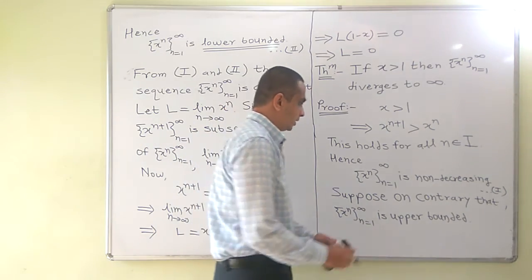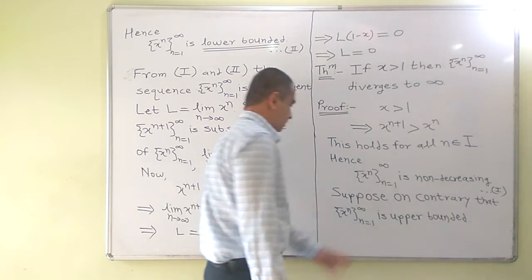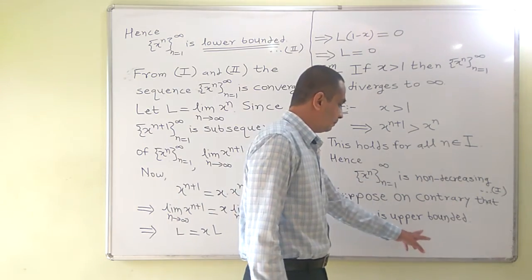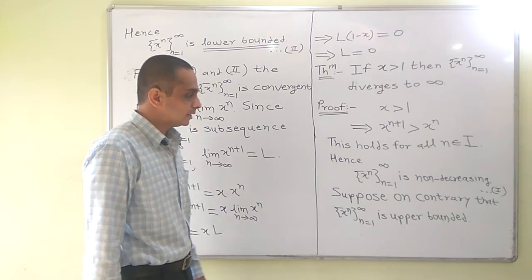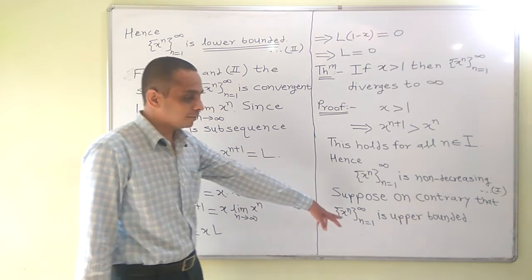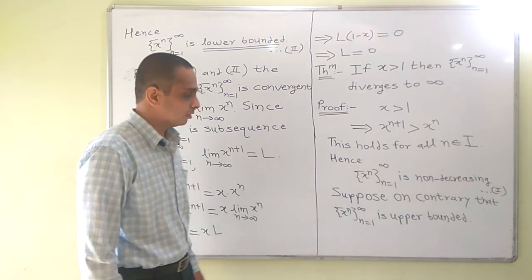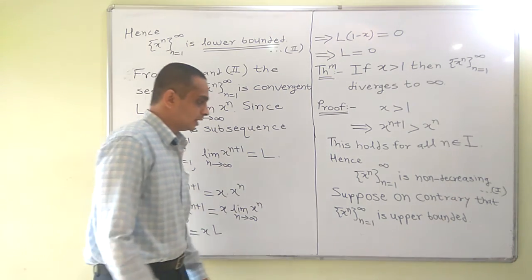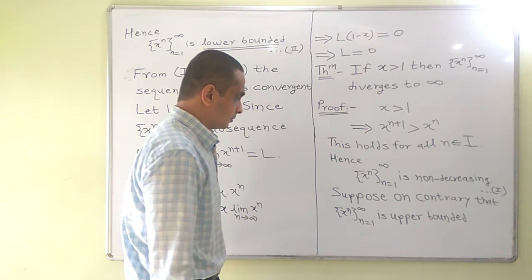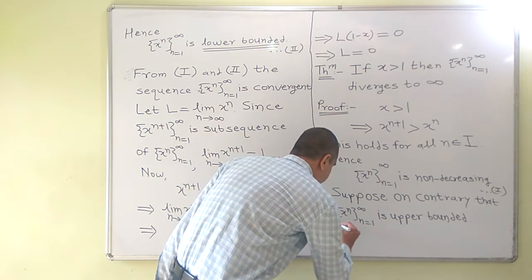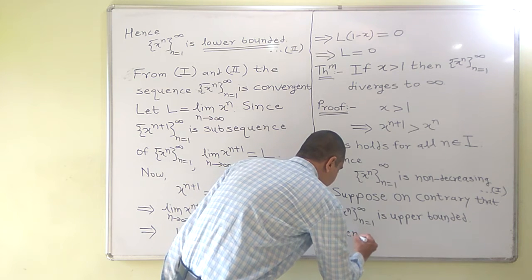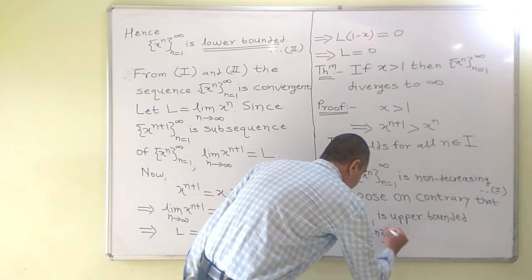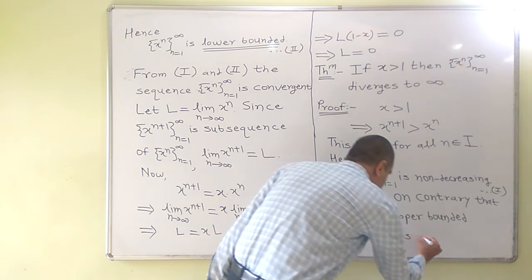So, on the contrary, we are assuming that x raised to n is upper bounded. So, it is non-decreasing and upper bounded. We know that every non-decreasing and upper bounded sequence is convergent. So, by using the result which I just mentioned, we can write that x raised to n, n equal to 1 to infinity, is convergent.